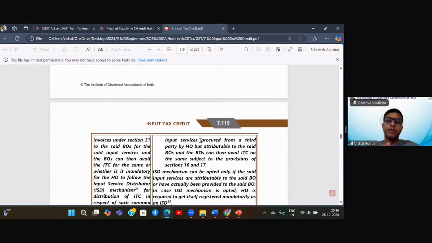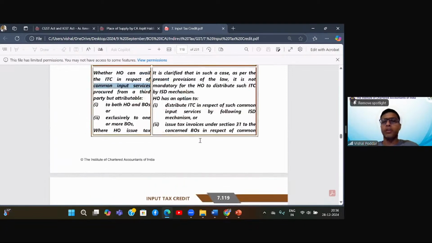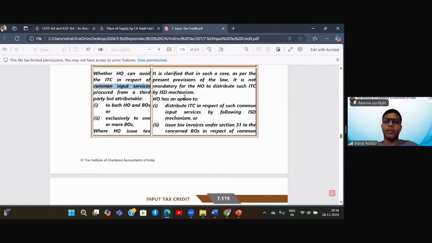Now remember here, the answer is given before this particular amendment had come, that from 1st April ISD would be compulsory. So this answer is saying that it is optional, but from 1st April, you will not have this option. Whatever common credit services you are receiving, the ITC on such common services, you have to compulsorily distribute using the ISD mechanism only. So this option will go. That is the only change in this circular.